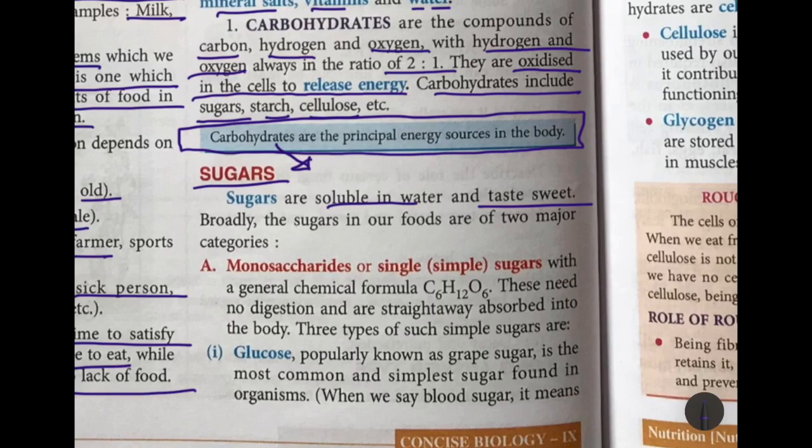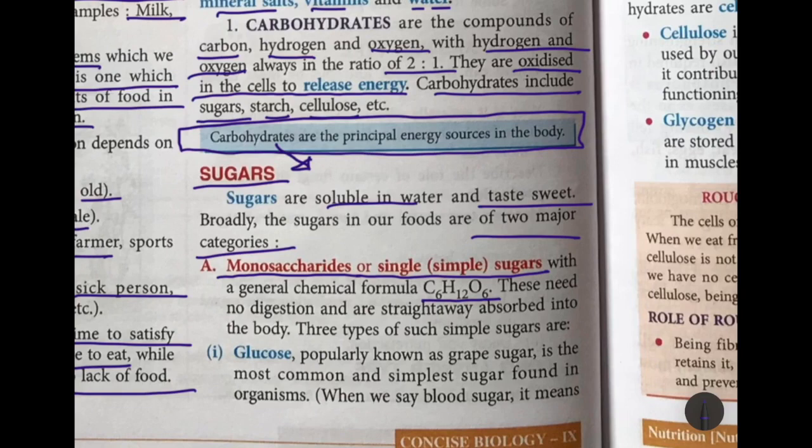Broadly, the sugars in our food are of two major categories. There are two types of sugar in our food. One is known as monosaccharide. Mono means one, single, okay, single sugars or simple sugars, with a general chemical formula C6H12O6. Remember glucose.